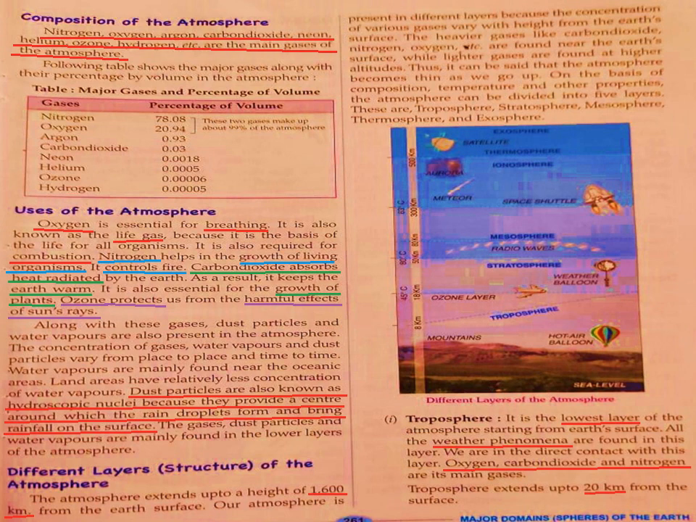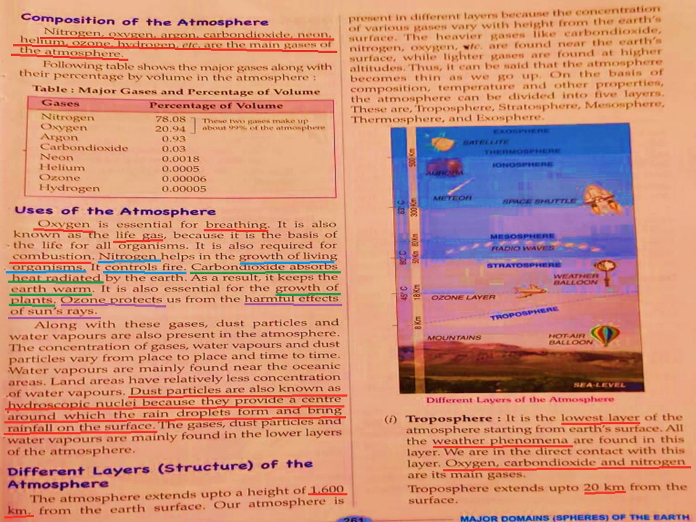So there are 5 layers. Our atmosphere is divided into 5 layers. First is troposphere, which is the layer near to our earth surface. You can see in the picture, near to earth surface, troposphere. Okay. Then if you go up, you will find stratosphere. Then you go up, there is mesosphere. After that, thermosphere. And at last you will find exosphere. So these are the 5 layers of the atmosphere.